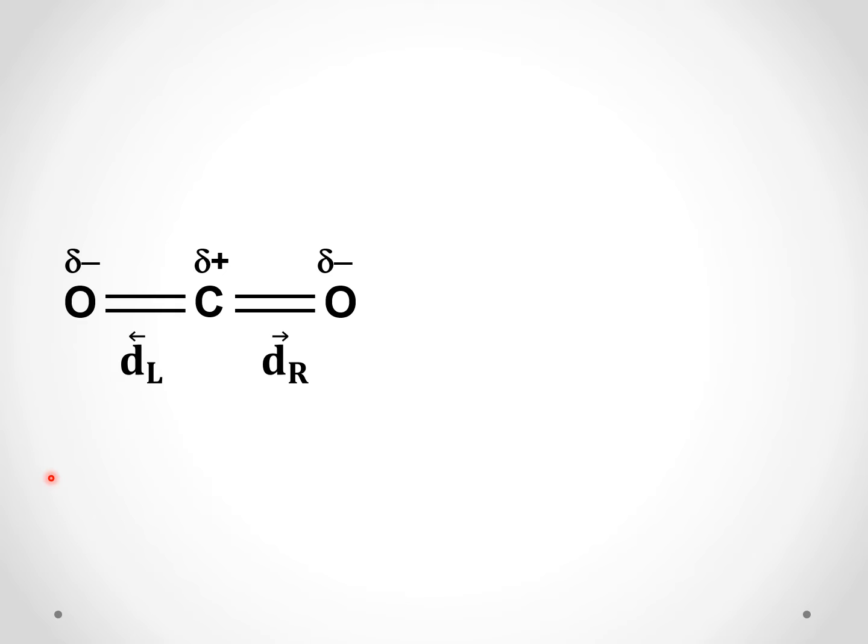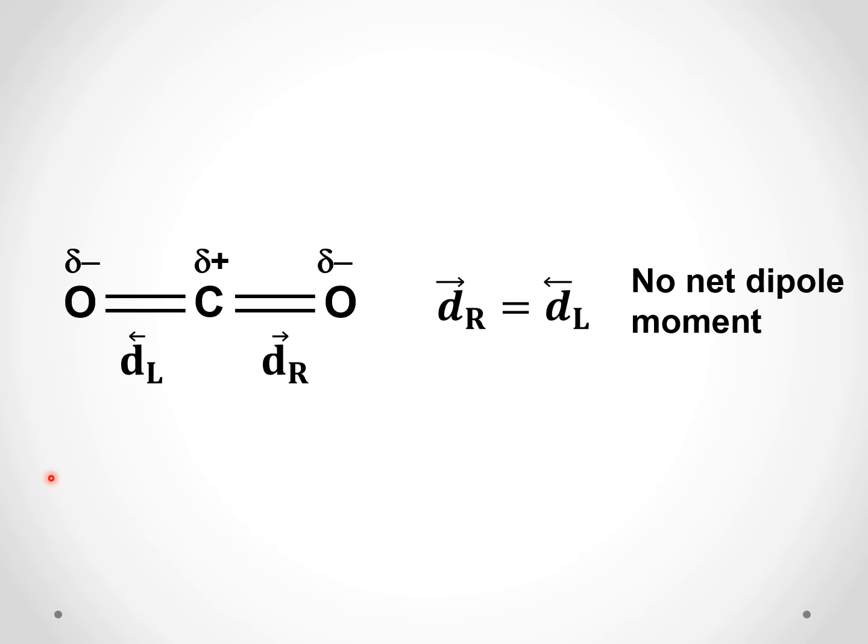You can name them Dr and Dl, D standing for dipole moment. And in carbon dioxide, these are equal. Dr is equal to Dl, so the net dipole moment is 0. Both are equal and opposite in direction, so they cancel off, no net dipole.